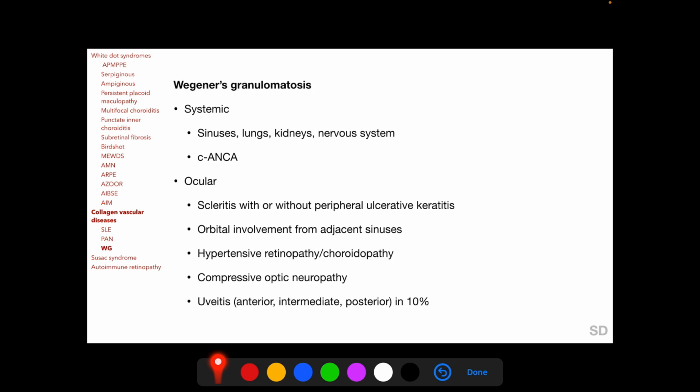Wegener's granulomatosis, also known as granulomatosis with polyangiitis or GPA, typically involves the sinuses and the lungs. The kidneys and the nervous system can also become involved, and for diagnosis of Wegener's granulomatosis, C-ANCA is a useful marker. Ocular involvement includes keratitis with or without peripheral ulcerative keratitis, orbital involvement from adjacent sinus involvement, hypertensive retinopathy and choroidopathy, compressive optic neuropathy, and 10% of patients can have uveitis.